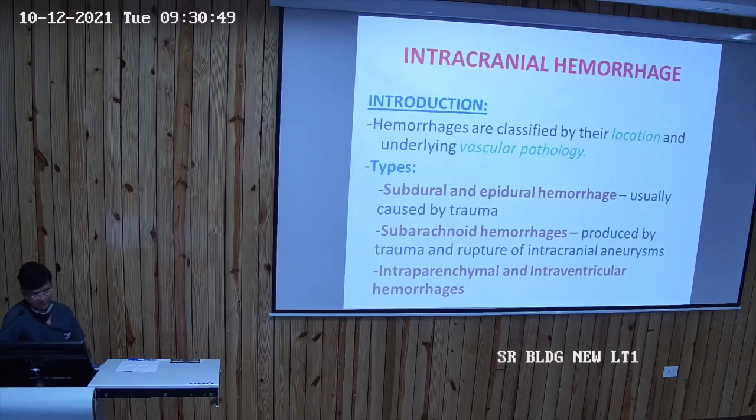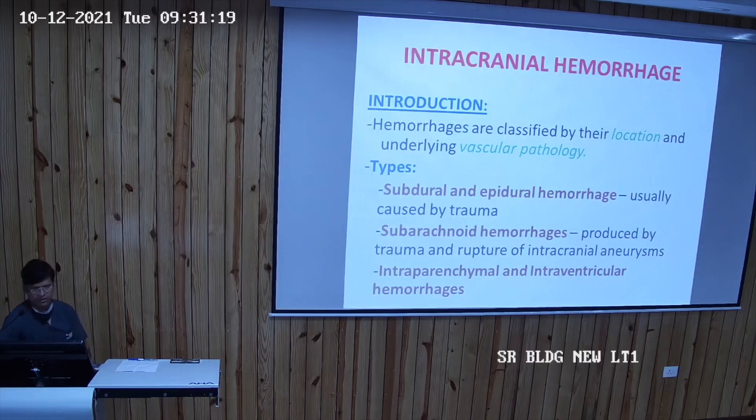Now come to the intracranial hemorrhage. Intracranial hemorrhage means there is a bleed within the brain and it can be of different types. Hemorrhages are classified by their location and underlying vascular pathology. So this is the classification based on the location. First is the subdural hemorrhage and the epidural hemorrhage. Subdural means below the dura, epidural means outside the dura, that is the extradural hemorrhage.